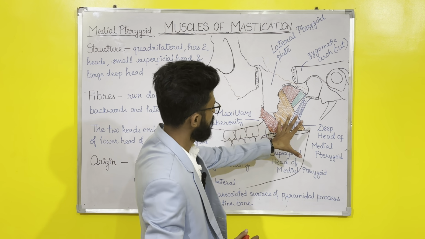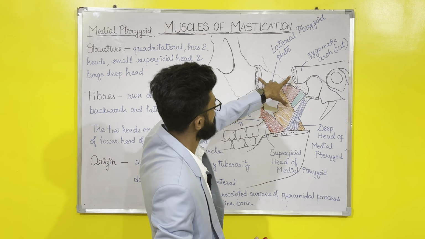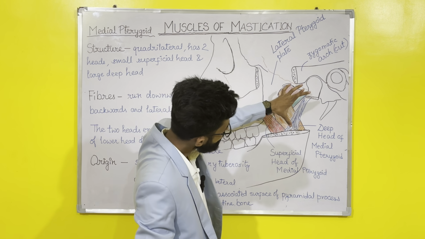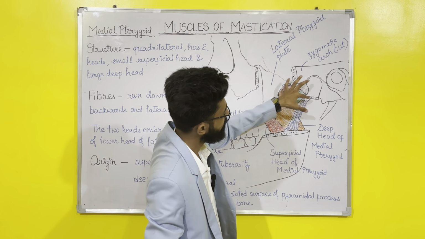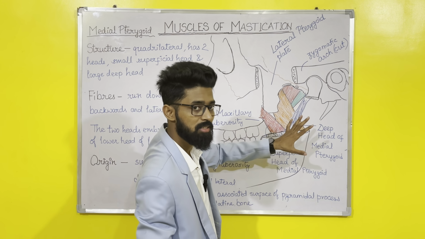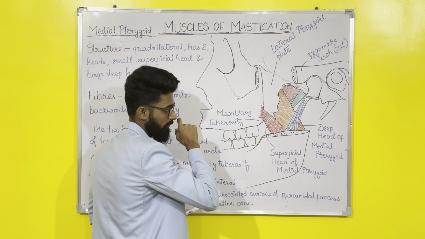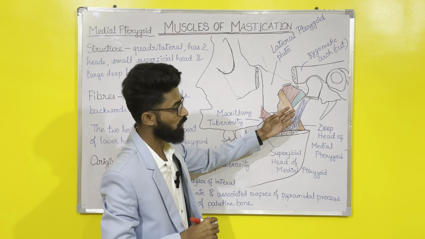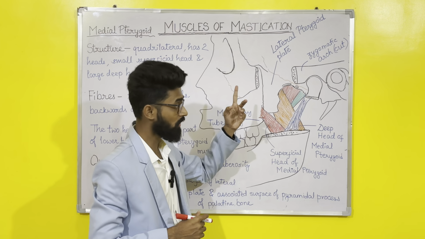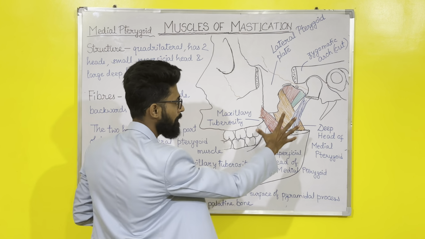Okay, so we have cut the zygomatic process. You can see cut sections. We have cut the mandible also. This is the left out part of the condylar process, and the coronoid process portion has been removed completely. This is the cut out portion of the mandible, right? Now we will visualize, because all the structures related to the medial pterygoid are inside the mandible, on the medial aspect. So I have cut the mandible, right?